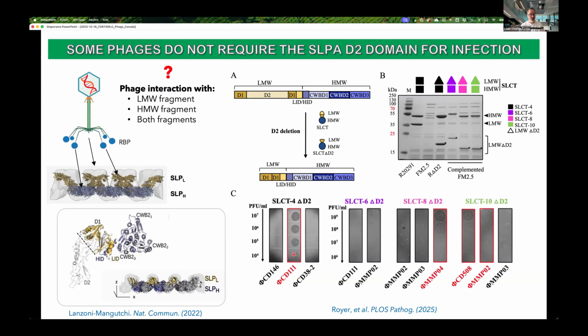We also created similar domain 2 deletions in 3 additional isoforms of SLPA. As you can see here, only a couple of phages were still able to infect the deleted isoforms, and other phages were not able to infect. That suggests that some phages need the D2 domain and others don't, so they might interact in deeper areas of the S layer, and they don't require the top surface to engage or cause infection.